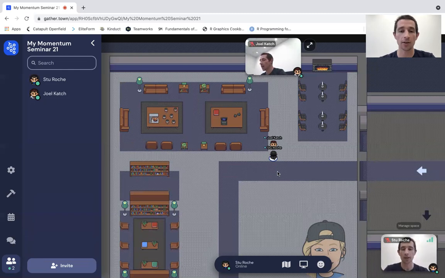However, what the guys at Gather have said is a quick refresh, either a Command R if you're on a MacBook or an F5, function 5 stroke on a Windows PC, that'll typically refresh the browser, and 99% of the time that fixes the issue you might be having. So always try that first.